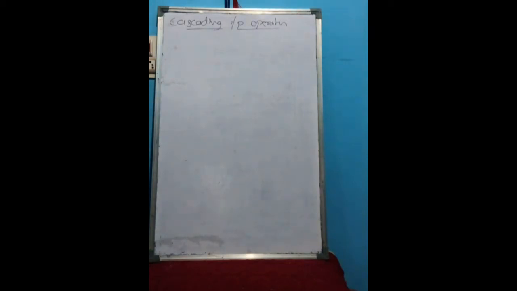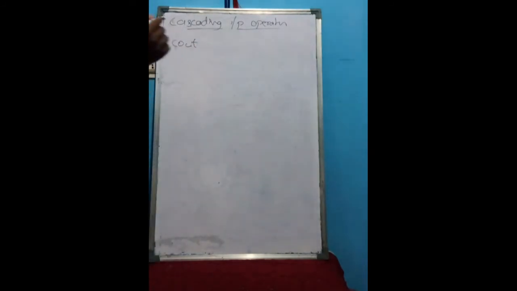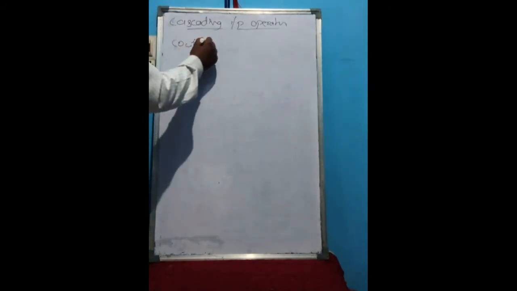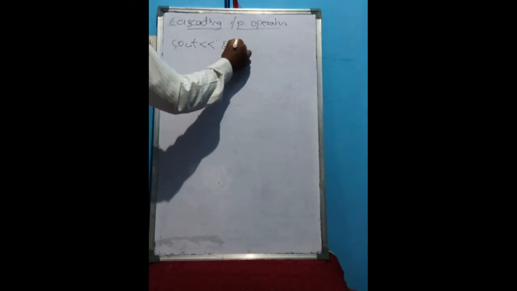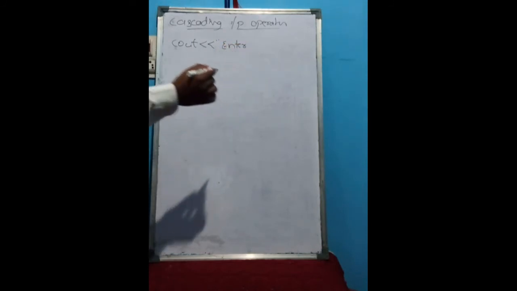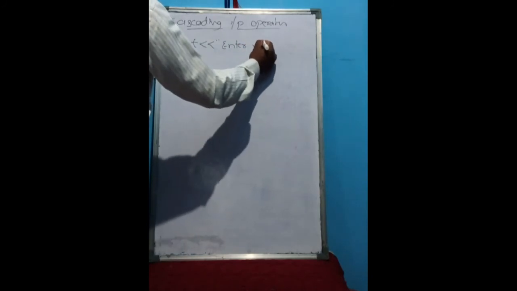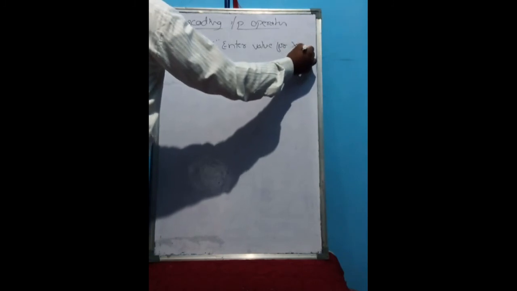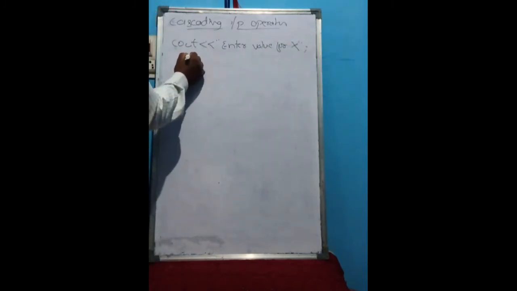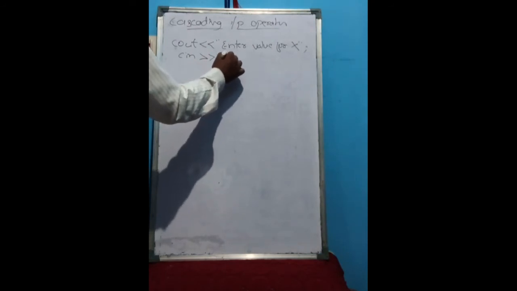For example, cout, I am giving, enter value for x. Next we are giving cin, where we are saving the value in x.